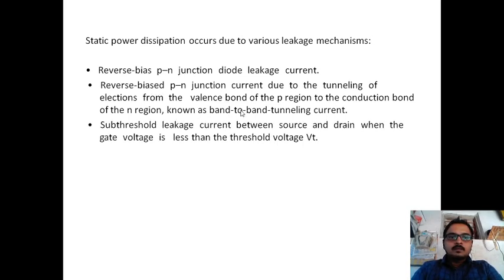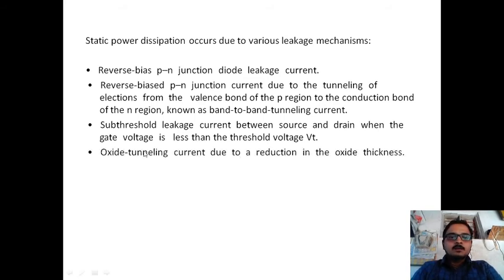Then the third one is subthreshold leakage current. This subthreshold leakage current is the current that flows when the voltage is less than the threshold voltage. It occurs in between source and drain. To decrease the subthreshold leakage current, we need to increase the threshold voltage.